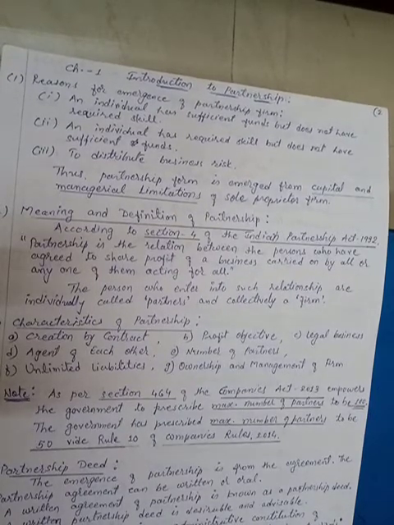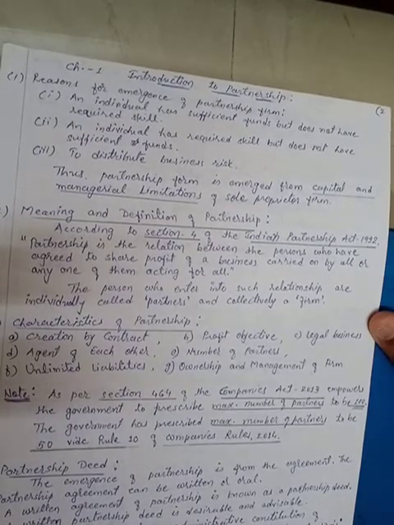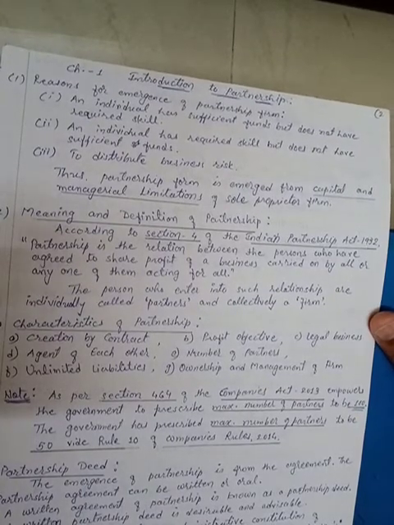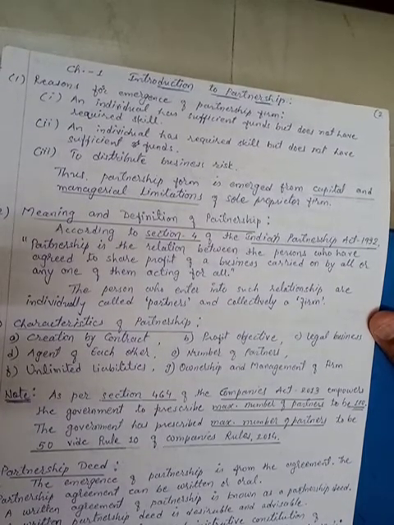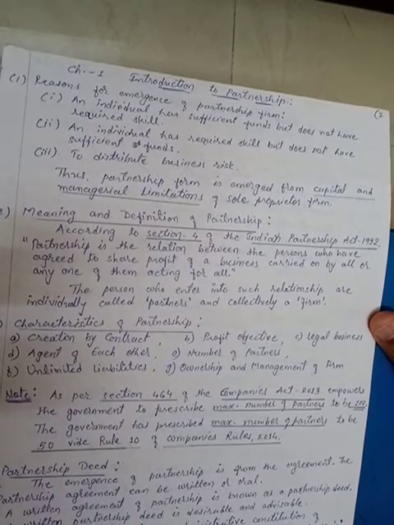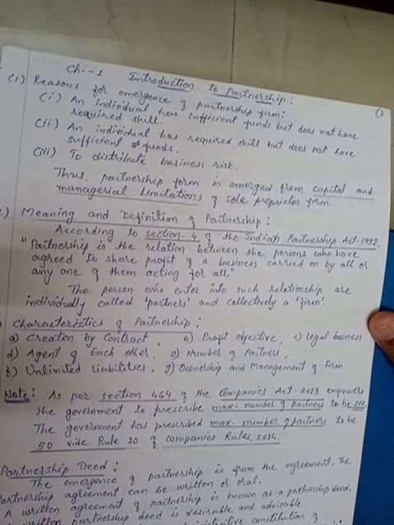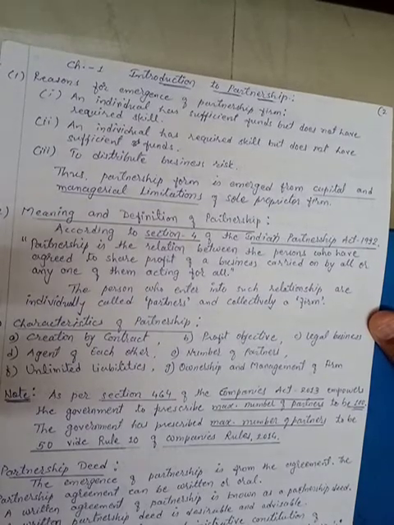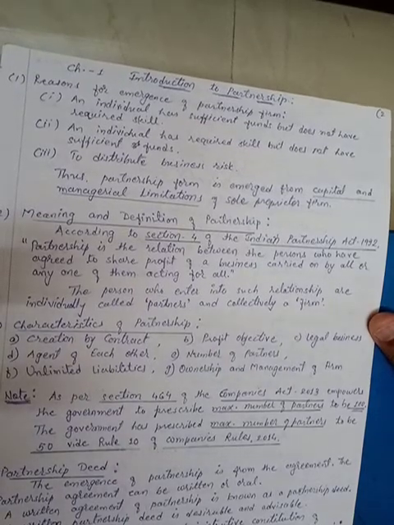For that purpose, they have to use the assets of the partnership firm. But suppose the assets of the partnership firm are not sufficient, then all the partners have to bring their personal assets, after deducting their personal liabilities, into the firm to pay the liabilities of the firm. That is why it is said that the liability of the partners is unlimited.